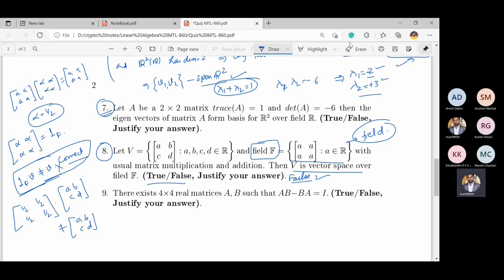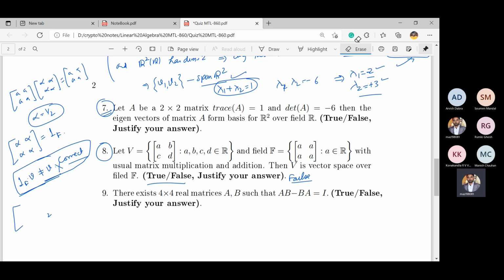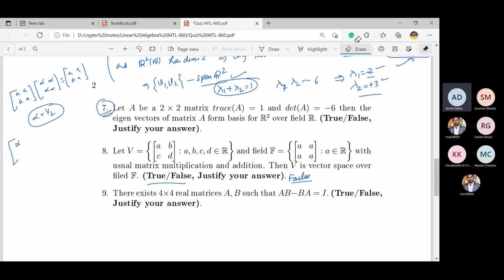Is it okay? Any doubt or any comment? Maybe some other properties may fail. So anyone check any other property that doesn't hold in this case? Anyone other than this property? How many of you solved this one? Arvis, have you solved this question? Yes, sir. I just wrote that the identity for the field is half of half of, and for any vector, one dot a is not equal to a, so it's not a vector space.